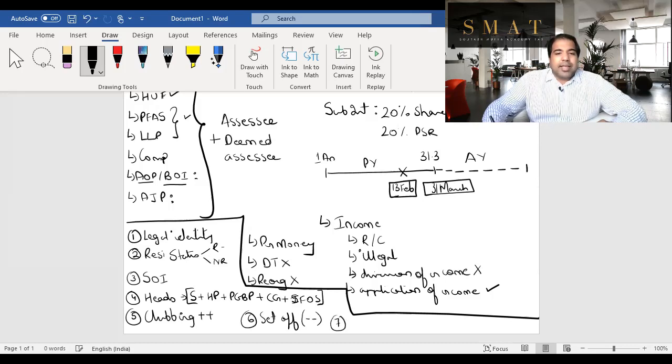And once you figured that, the next step is called the gross total income. Gross total income is basically, out of all the steps, what is the resultant amount is a gross total income. From the gross total income, the government says that you should make some investments which we tell you to do, like provident fund, like take a house loan, like invest in Sukanya Samriddhi, invest in life insurance, buy health insurance, etc. And if you do, we will give you deduction, and they are called deduction under chapter 6A. And after minusing those deductions, whatever remains is called the total income. And guys, from the taxability perspective, your entire focus should be on this total income.